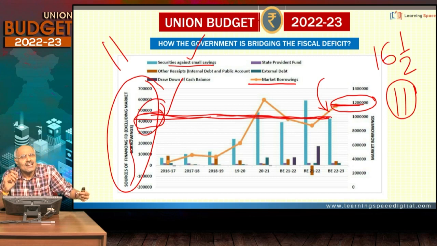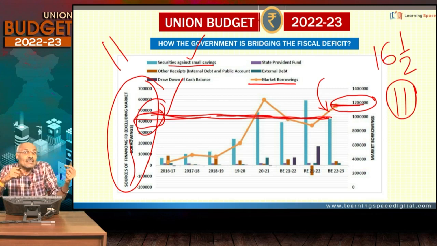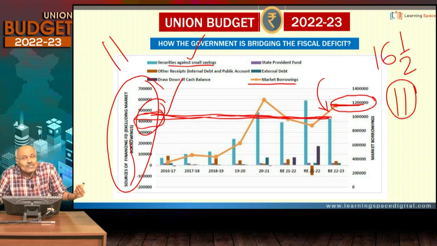But what is the underside of it? When the government is borrowing from the market, its interest rate is less. When it is borrowing from the small savings fund, the interest rate is high. Why? Because the government is paying more interest to us. When you go to the post office and invest in some senior citizens saving fund or Sukanya Samriddhi Yojana, they pay high interest to us.